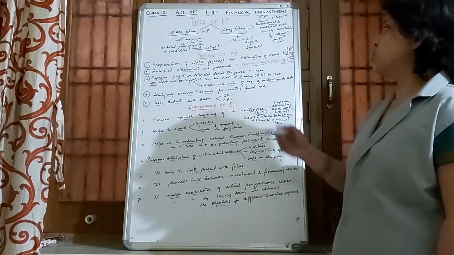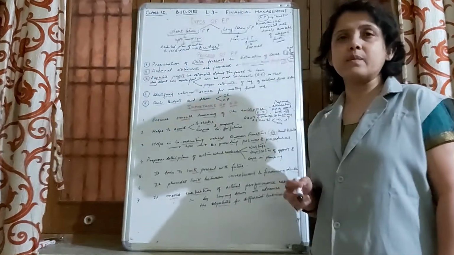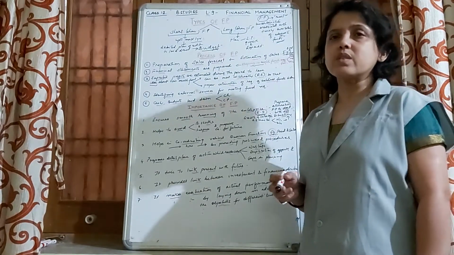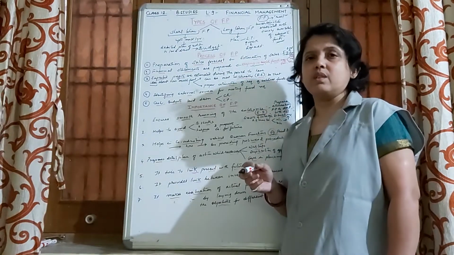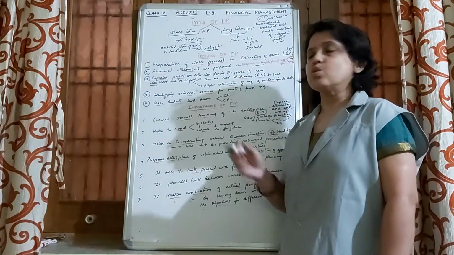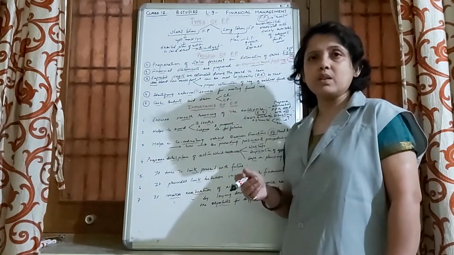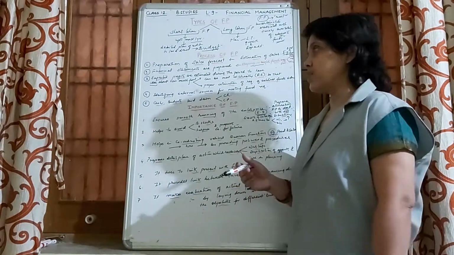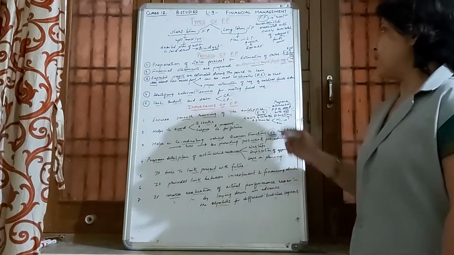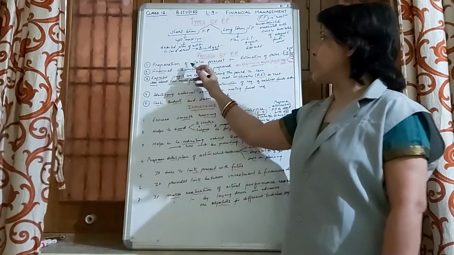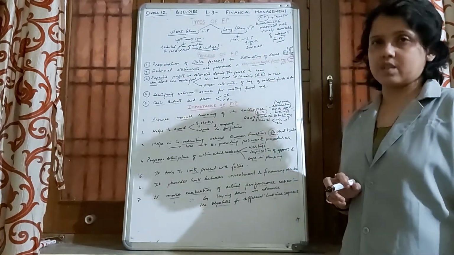Now we are going to learn about the process of financial planning. And when we say process, that means the procedure which involves some steps through which sound financial planning can be done in any organization. In an organization, the financial planning begins with the preparation of the sales forecast.